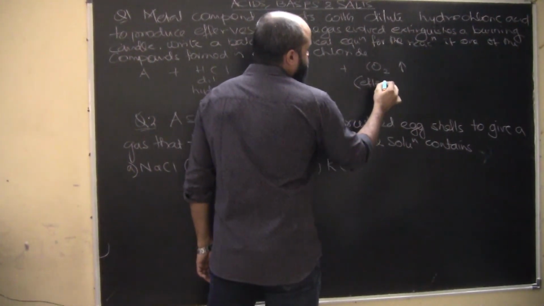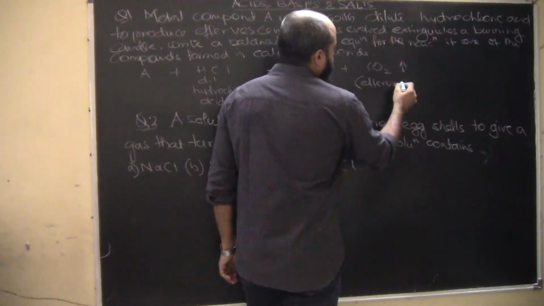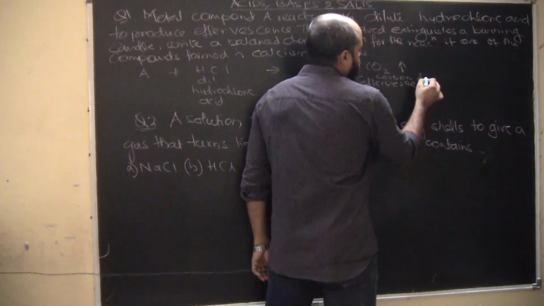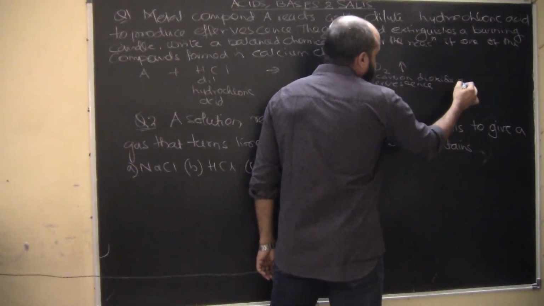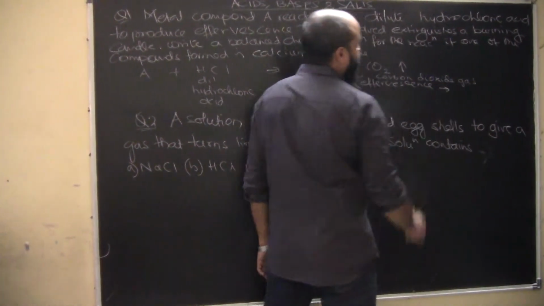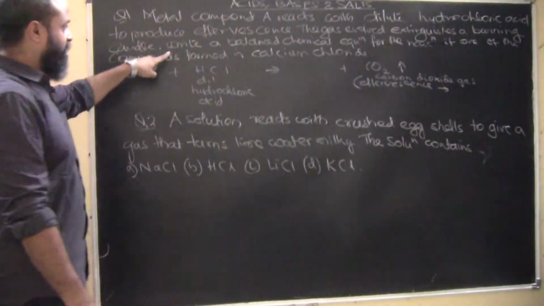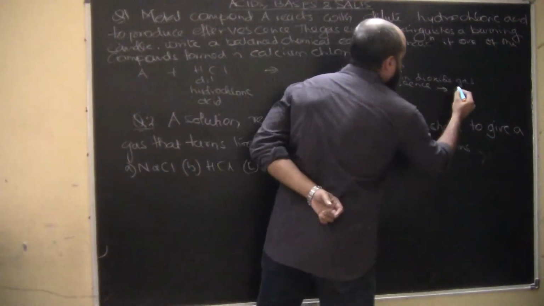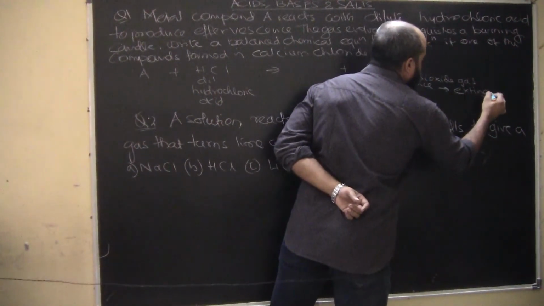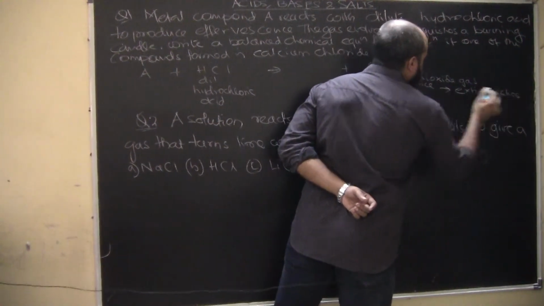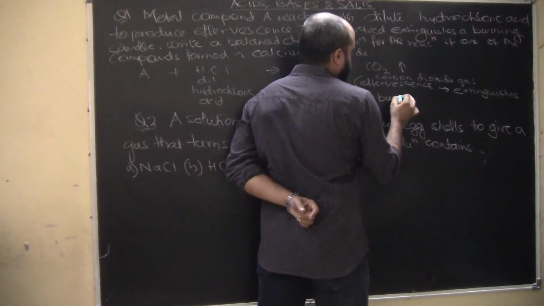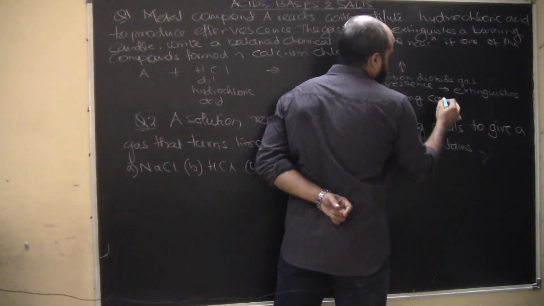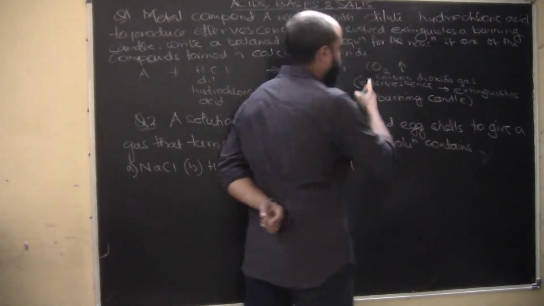Because carbon dioxide is the one which produces effervescence as mentioned, and it also extinguishes a burning candle, because carbon dioxide, as we all know, is a fire extinguisher.